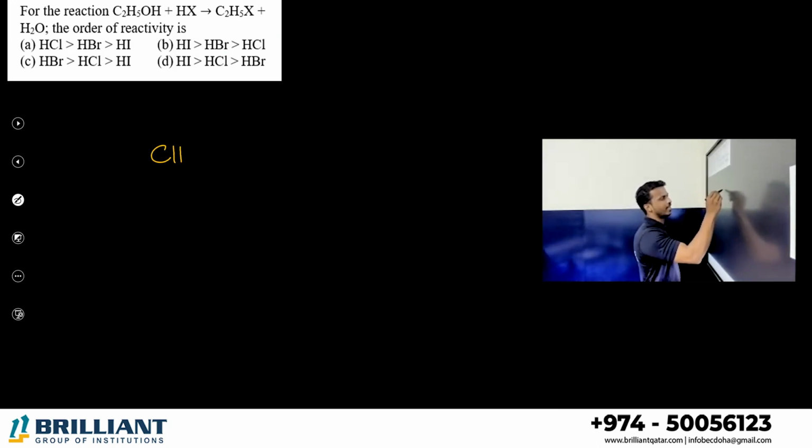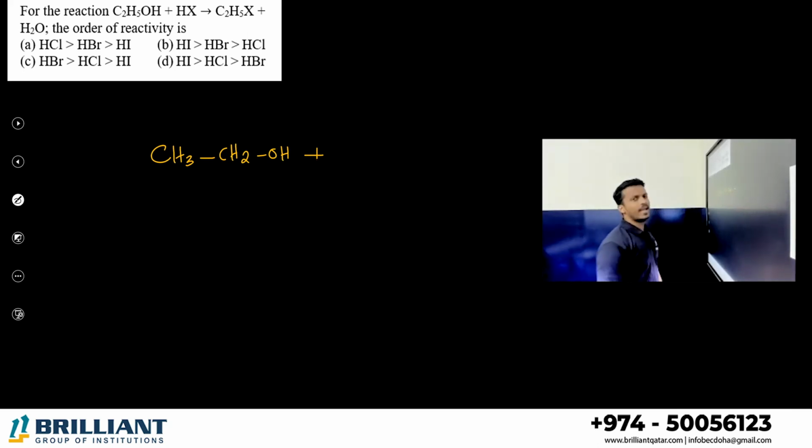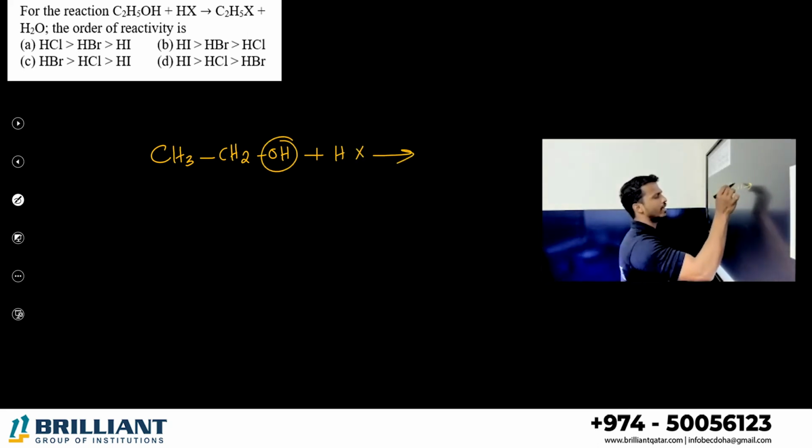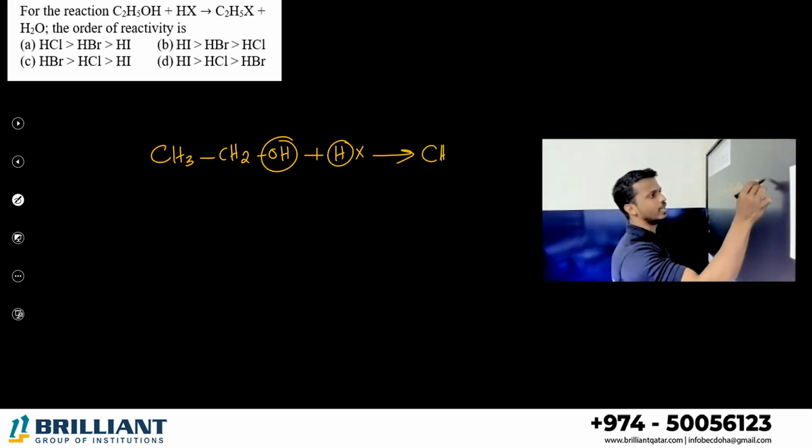Ethanol, CH3CH2OH. Ethanol is treated with which compound, dear student? A hydrogen halide, for example HCl. Okay, HX. What you are getting? Definitely this OH and H are eliminated. You will get X substituted, right? CH3CH2X along with the water.